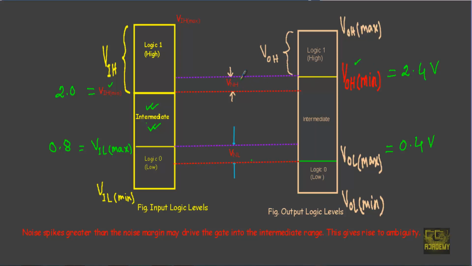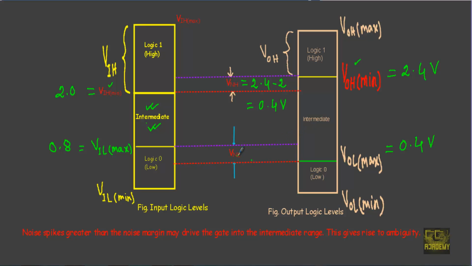See, VNH equal to VOH min minus VIH min. Here VOH min equal to 2.4 volt and VIH min equal to 2 volt, which implies that our high level noise margin will be equal to 0.4 volt. This indicates that when our logic circuit is at logic 1, the maximum value of the noise spike could be 0.4 volt, for which the circuit can withstand and will not show any false operation in our circuit.